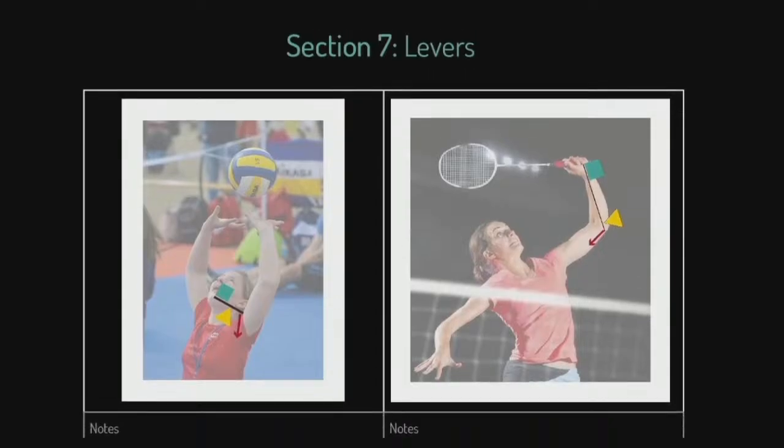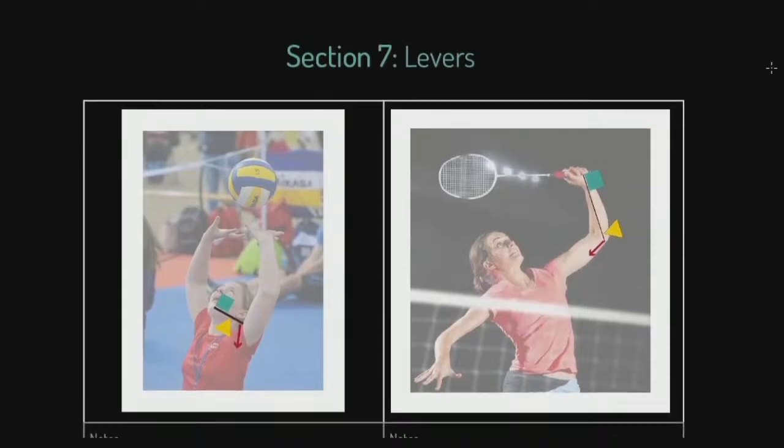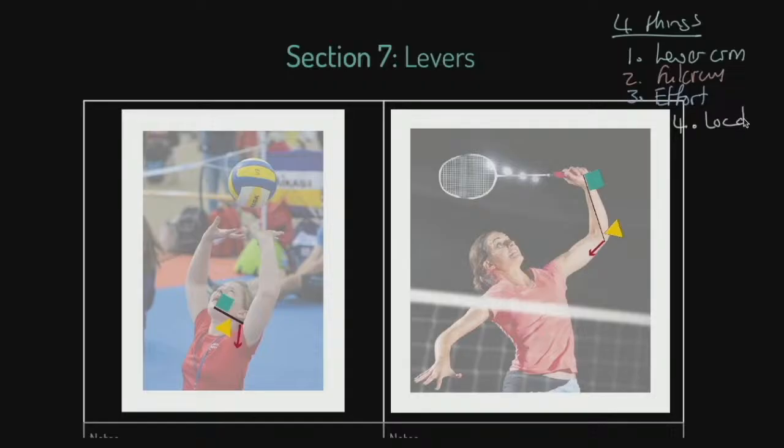Now, we're going big here. We're going into levers. Big things we want to do: we're really interested in our identification of systems. Remember that a lever has to have four things to be a lever. Number 1, it has to have a lever arm, and you already know that that is a long bone. Number 2, it needs a fulcrum, which in the human body is a joint. Number 3, an effort, which is the muscles attaching to the bone and pulling on it. And number 4, a load or a resistance. I'm just going to assume you're aware of that.